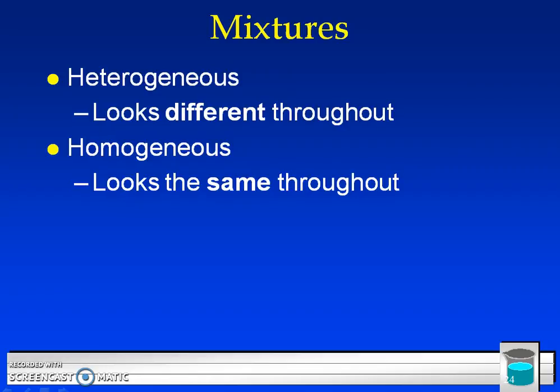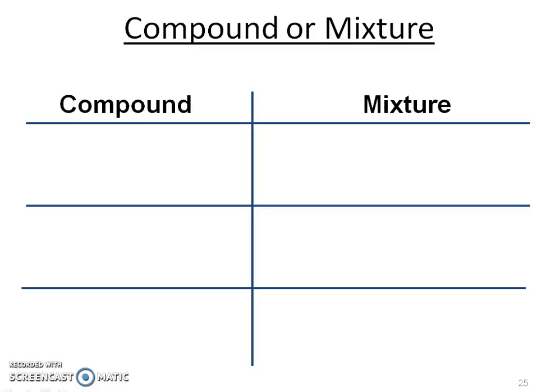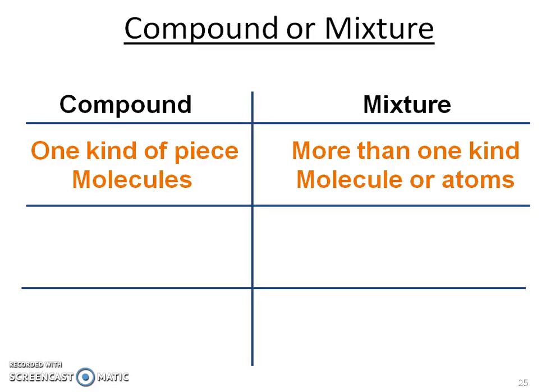There's 2 types of mixtures, heterogeneous and homogeneous, and I just like to say hetero means different, so it's going to be different throughout. Homogeneous is the same throughout. So if you're looking at some kind of mixture, if you can take 2 chunks of it, and they look a little different, the slightest difference, it's going to be heterogeneous, but if they're exactly the same, it would be homogeneous.